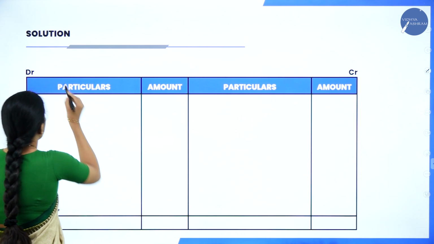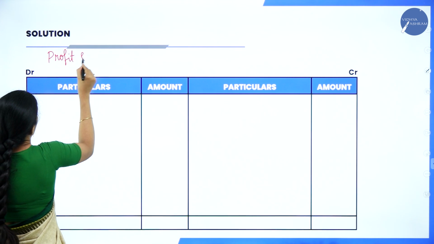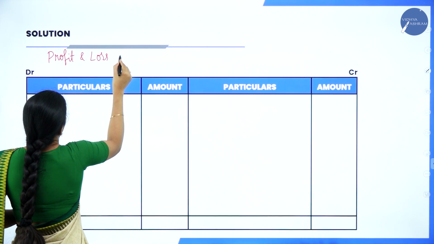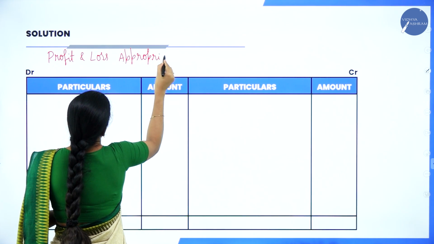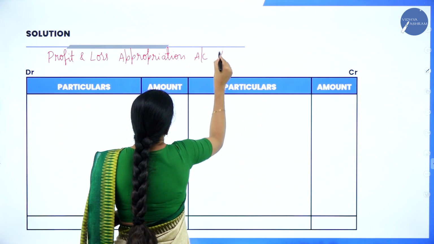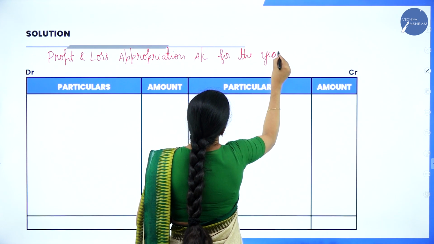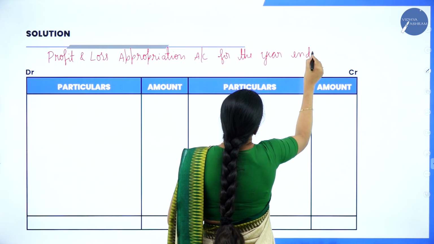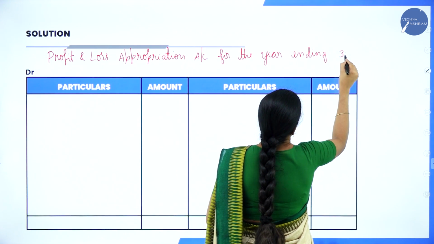So, we'll write the heading profit and loss appropriation account for the year ending 31/3/21.